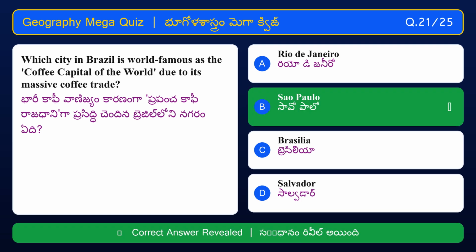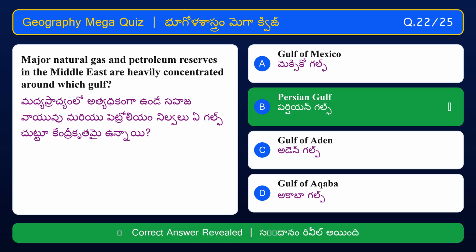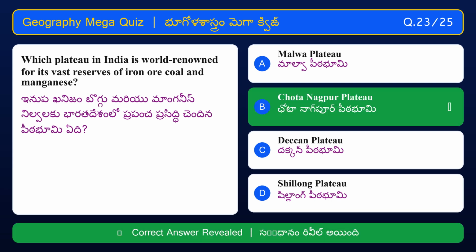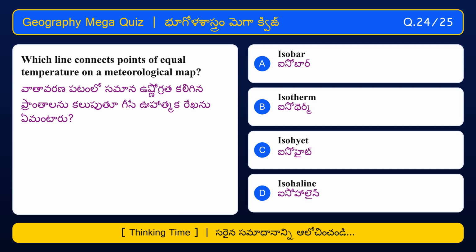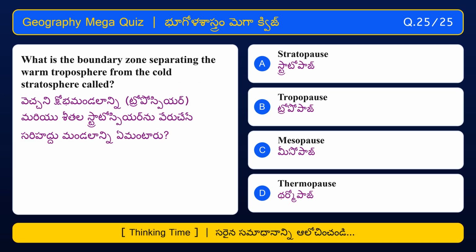Sao Paulo. Major natural gas and petroleum reserves in the Middle East are heavily concentrated around which Gulf? Persian Gulf. Which plateau in India is world-renowned for its vast reserves of iron ore, coal and manganese? Chota Nagpur Plateau. Which line connects points of equal temperature on a meteorological map? Isotherm. What is the boundary zone separating the warm troposphere from the cold stratosphere called? Tropopause.